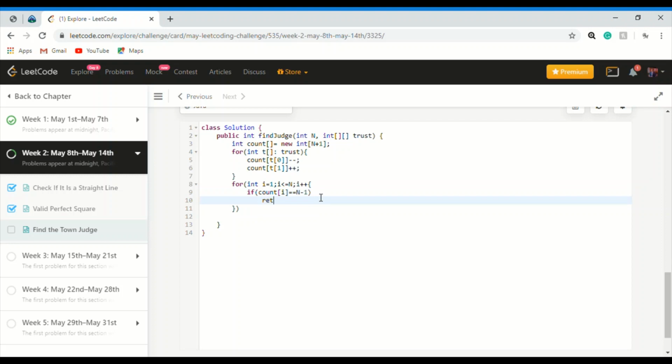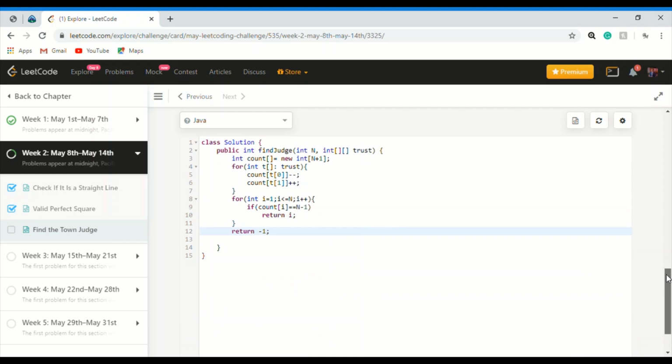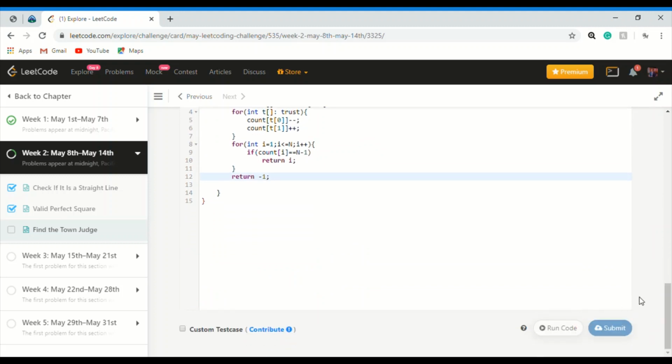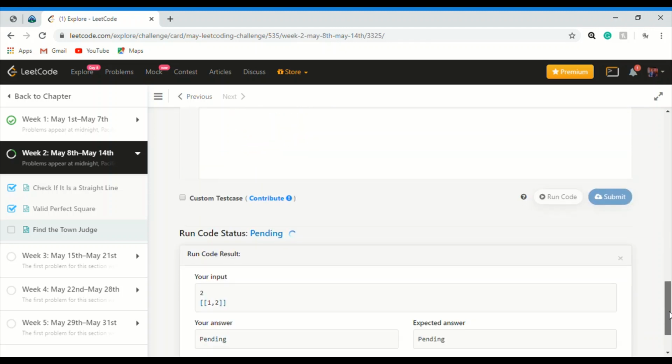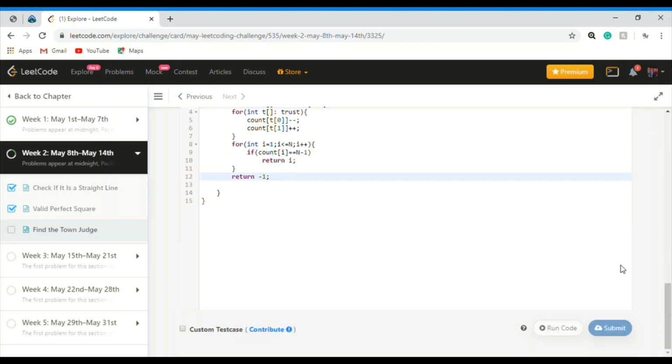Return i. If there is no such person, return minus 1. So this is basically the logic and the algorithm behind this problem. Let us run the code first. We see the solution works, now let's submit.